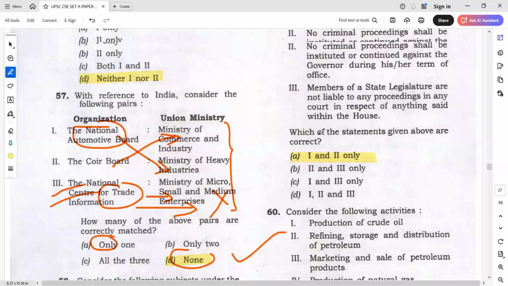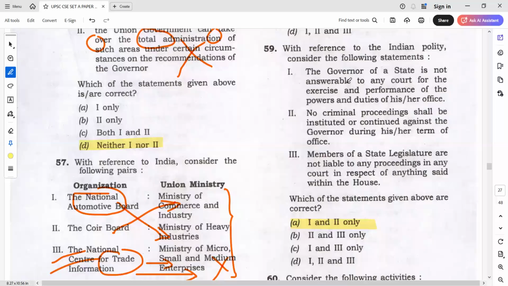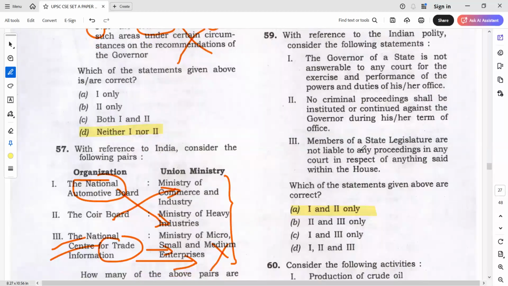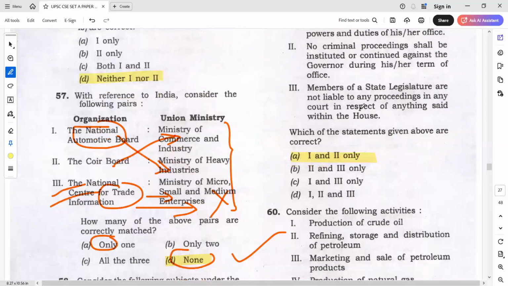Okay. And here, the governor of the state. Yeah, this question I want to discuss. With reference to Indian polity, consider the following statements. The governor of a state is not answerable to any court for the exercise and performance of the powers and duties of his or her office. No criminal proceedings shall be instituted or continued against the governor during his or her term of office. Members of state legislature are not liable to any proceedings in any court in respect of anything said within the house. Now what happened is, yes, most of the institutes have given the answer as 1, 2 and 3.